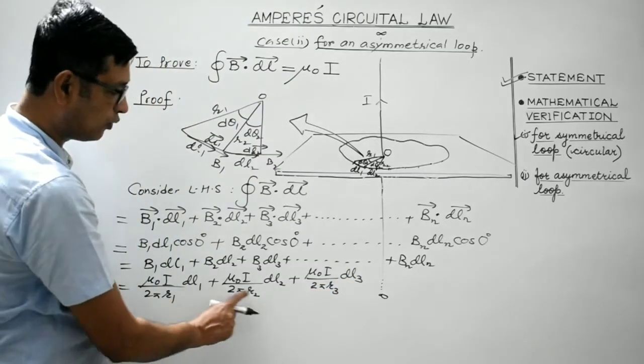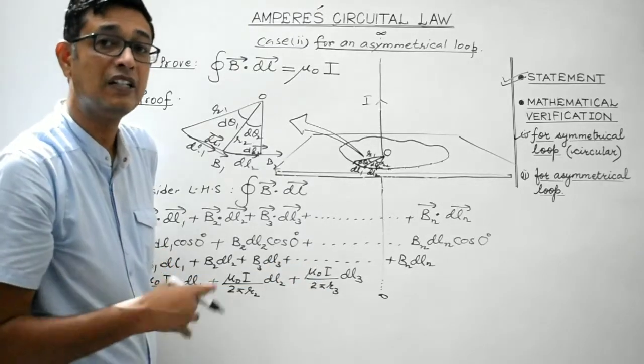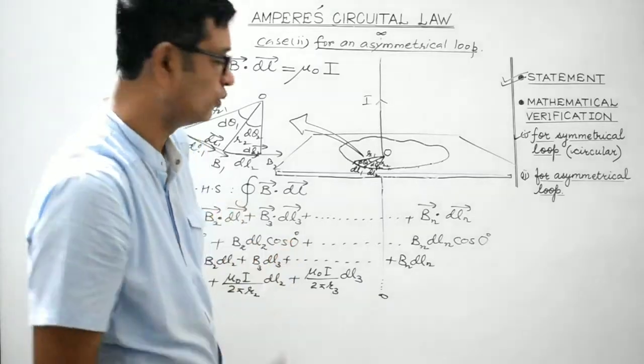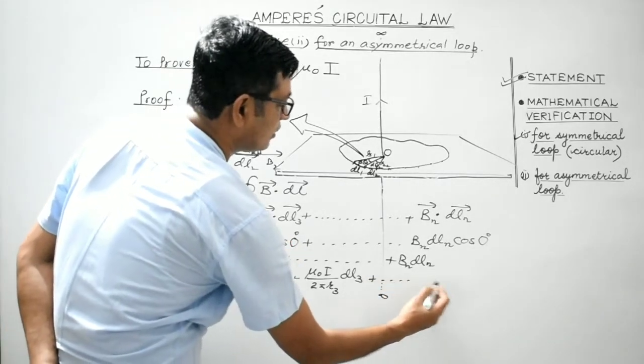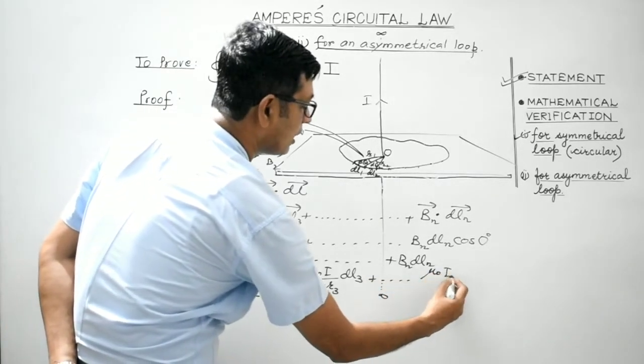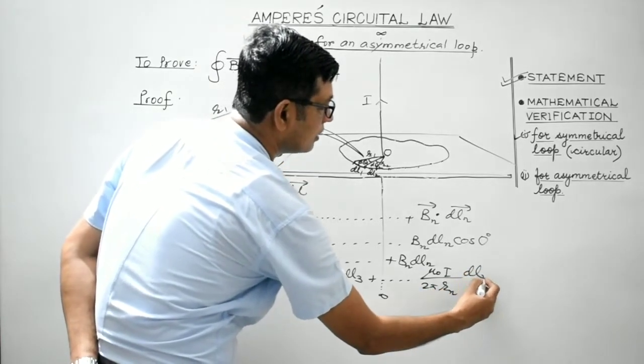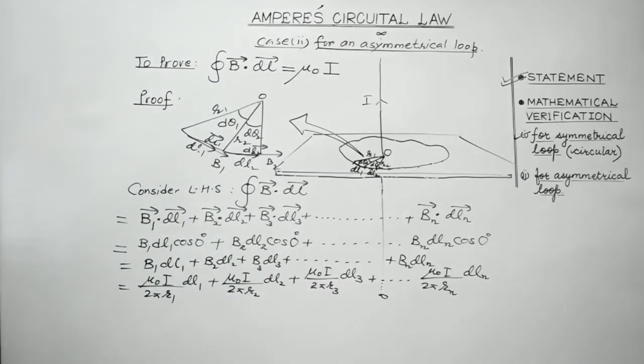So these distances R1, R2, R3 would be different at different points because of the asymmetrical nature of the loop. And lastly, for the nth one, it will be mu naught I divided by 2 pi Rn and this is dLn. Right?